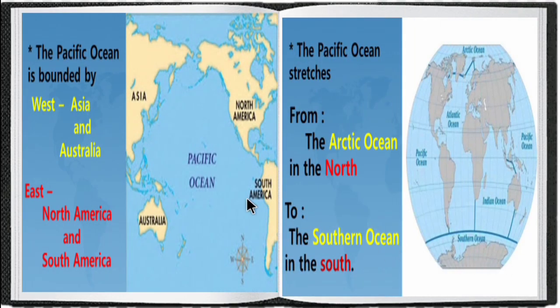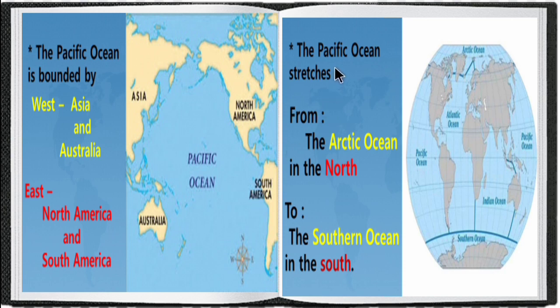So next are the boundaries of the Pacific Ocean. On the west it is bounded by Asia and Australia, and on the east it is bounded by North America and South America.